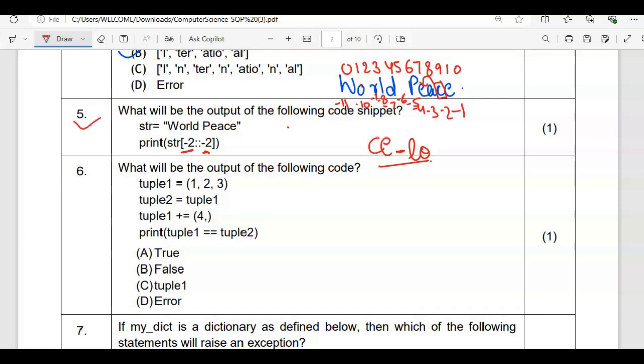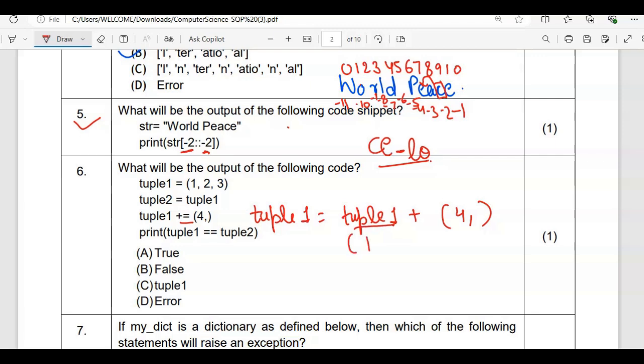Okay. What will be the output of the following code? Please check, we have a tuple here which is 1, 2, 3. Then tuple 2 is equal to tuple 1, so it is 1, 2, 3. Then tuple 1 += something, so this is actually a shorthand operator. It is something like tuple 1 is equal to tuple 1 plus, and this is also a tuple. So this is the addition or the merging of the tuple. It is going to add this value in tuple 1.